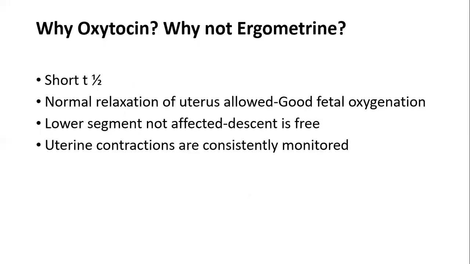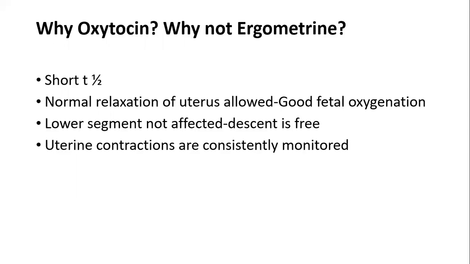So why do you prefer oxytocin? Why not ergometrine? Since oxytocin has a very short plasma half-life, that is 2 to 5 minutes, whenever you have the desired effect, the drug can be taken off. Oxytocin allows normal relaxation of the uterus, so thereby you have good fetal oxygenation. Oxytocin has no effect on the lower segment, so the descent is very much free.